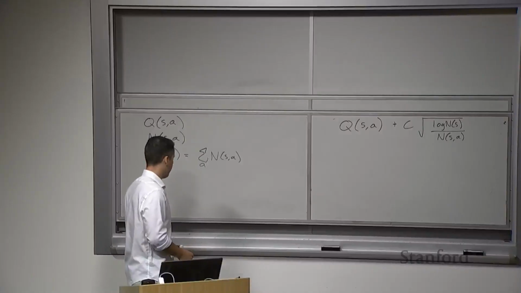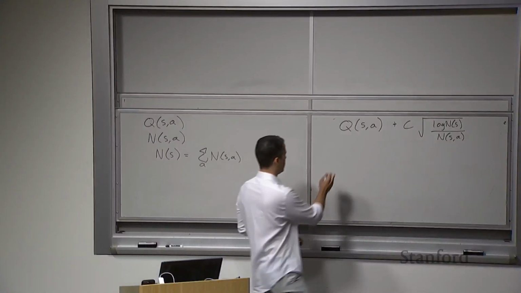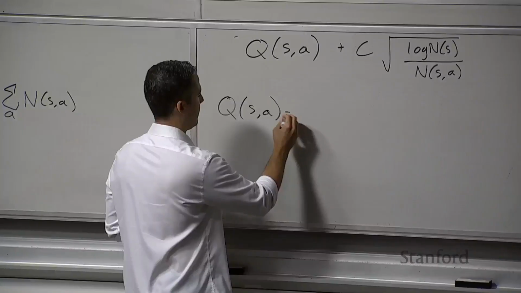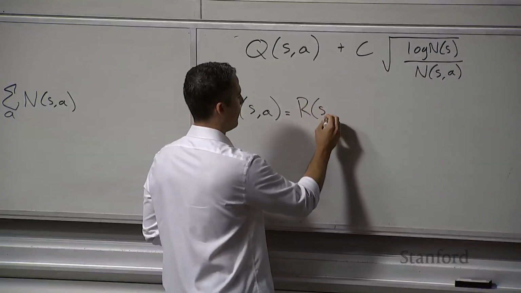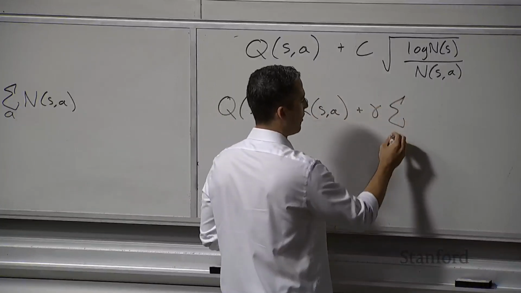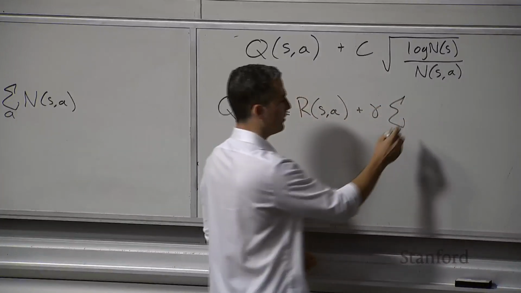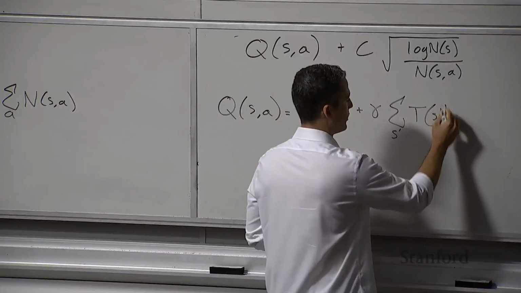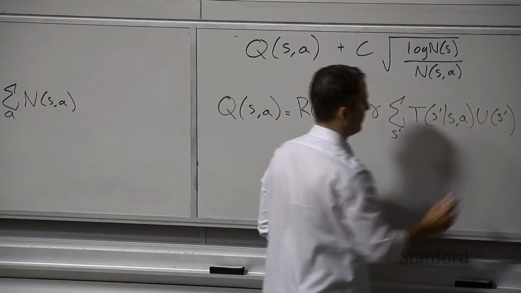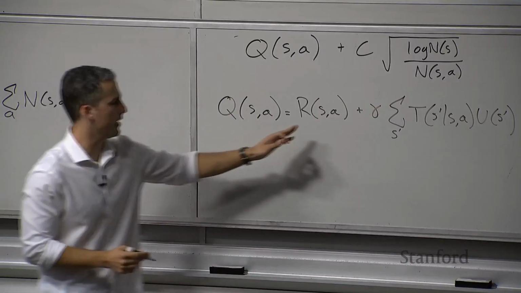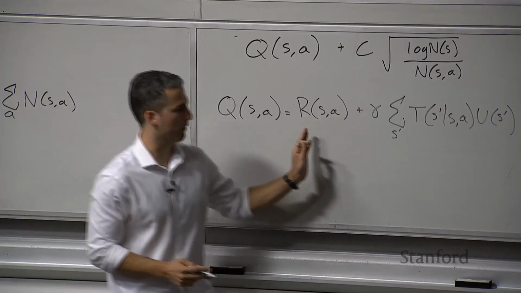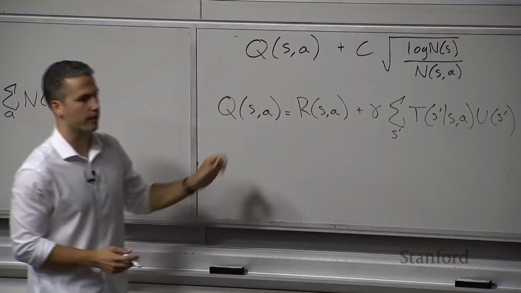So the Q function that we've seen, if we write it out explicitly, is just the immediate reward that we get plus the discount factor times the sum over all states that we could transition to, the transition probability, and then the utility of being in that next state. Okay, so we are passing in the action to take here, and so that's forcing that forward with that particular action.